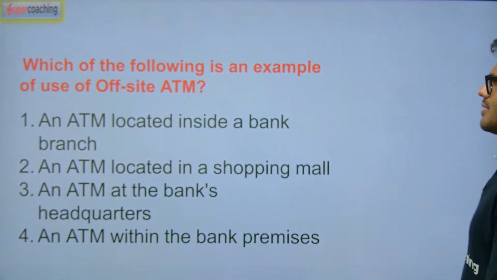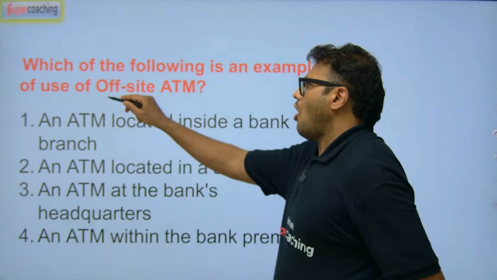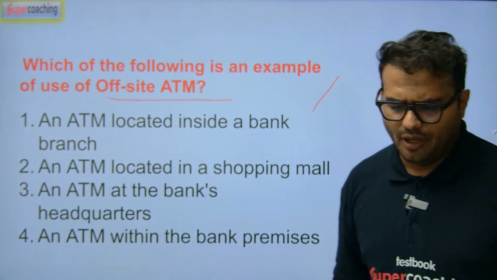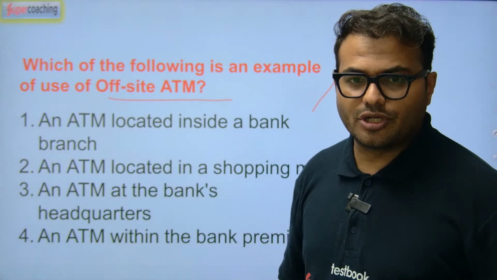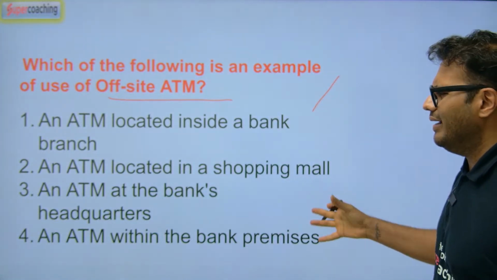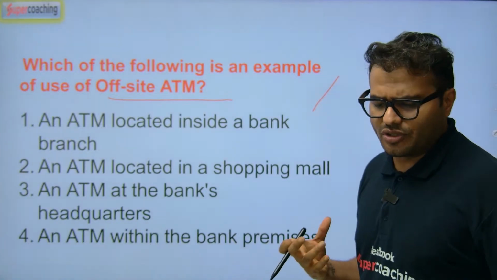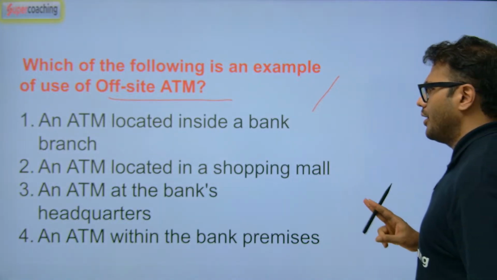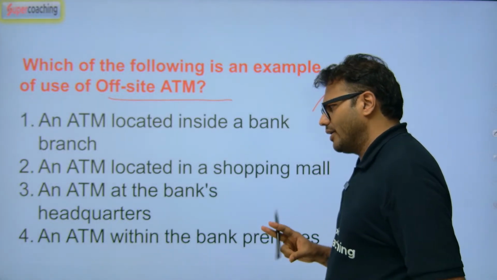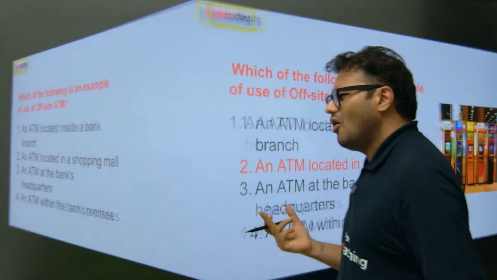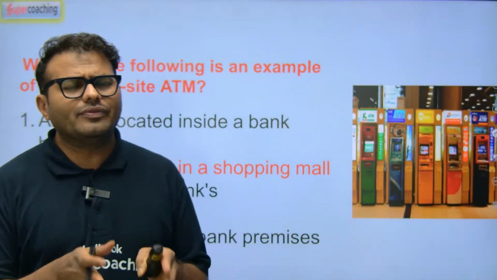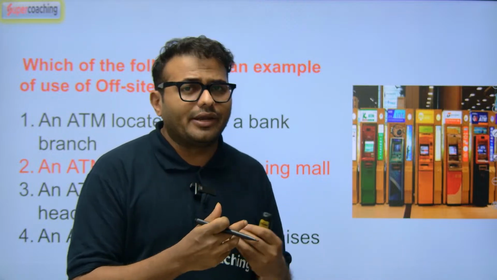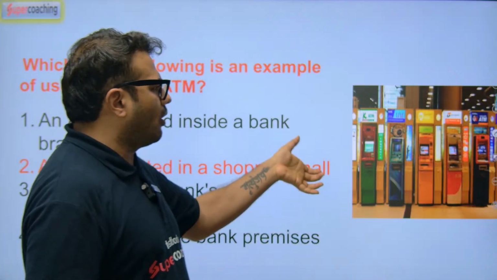Which of the following is an example of the use of off-site ATM? A very kind of easy question in front of you, and very frequently asked on this particular topic. An ATM located inside the bank branch, an ATM located in the shopping mall, an ATM at the bank's headquarters, an ATM within the bank's premises. Of course, the shopping mall. If you are opening the ATM in places like shopping malls or any theater or nearby education institutions, that will be called the off-site ATM.